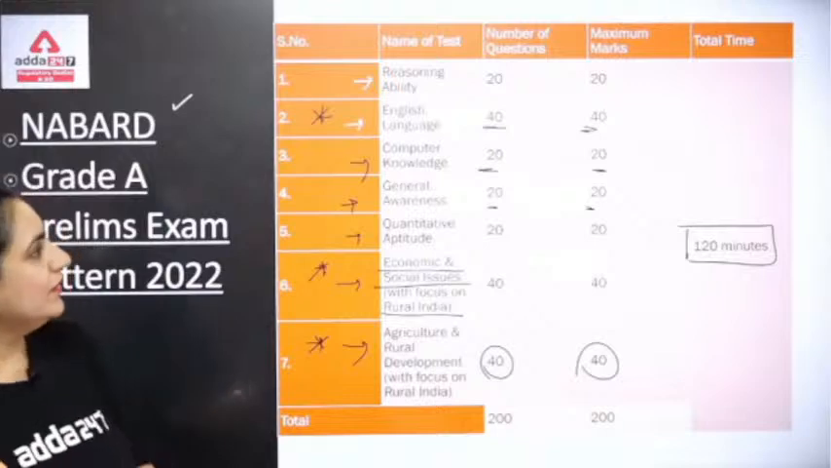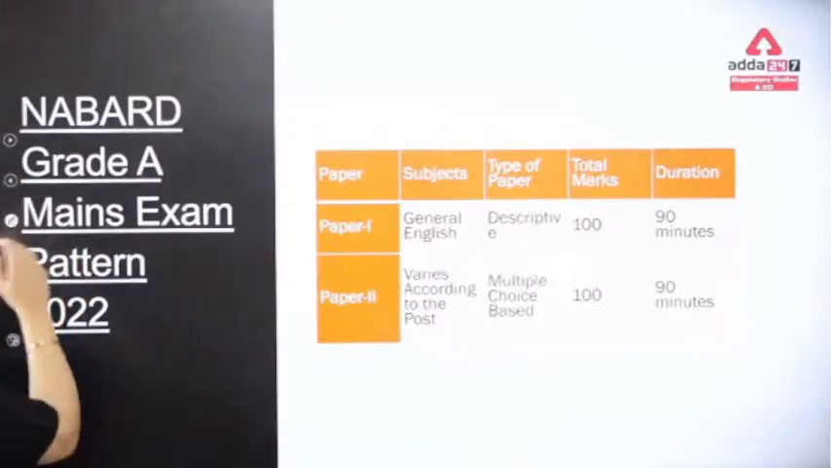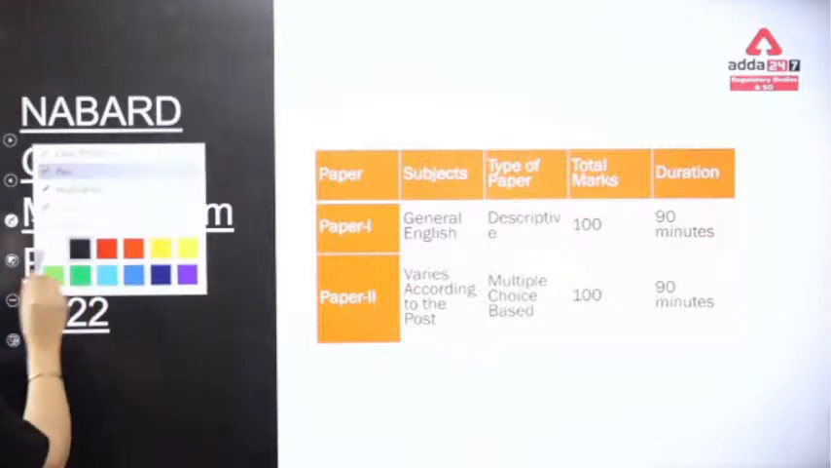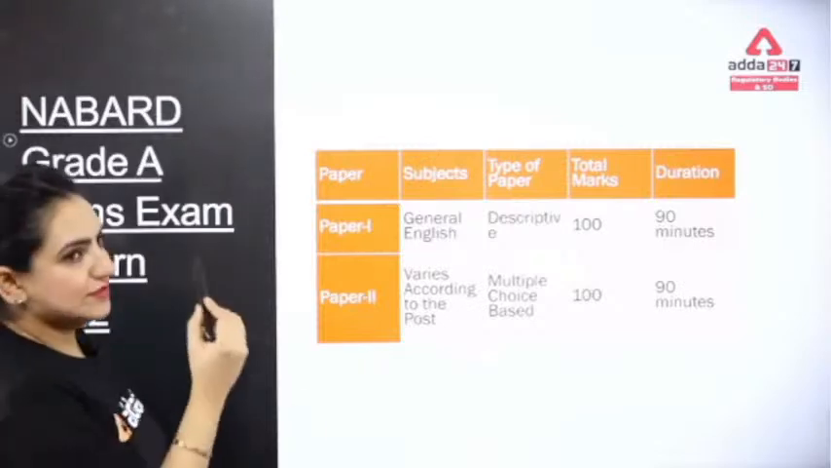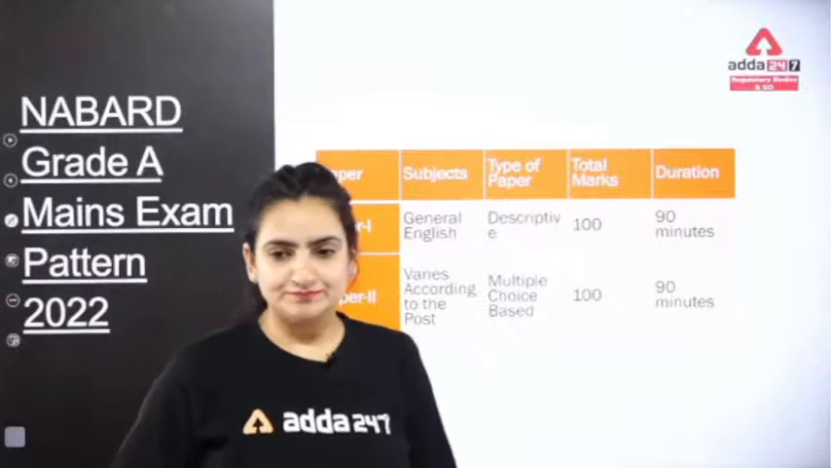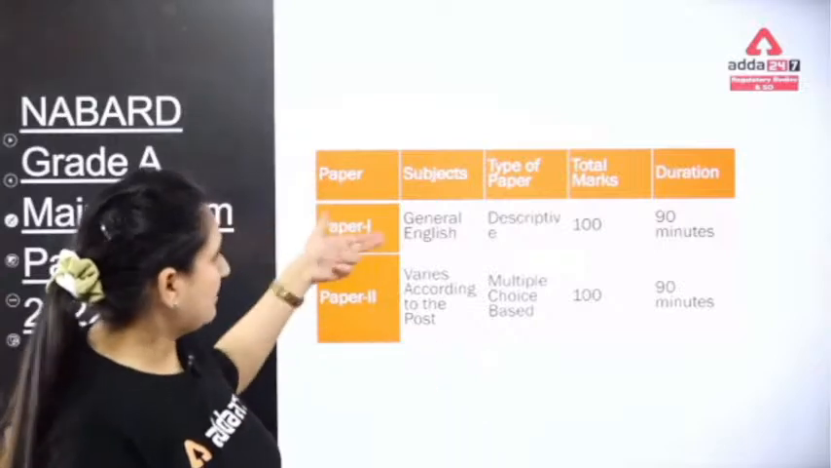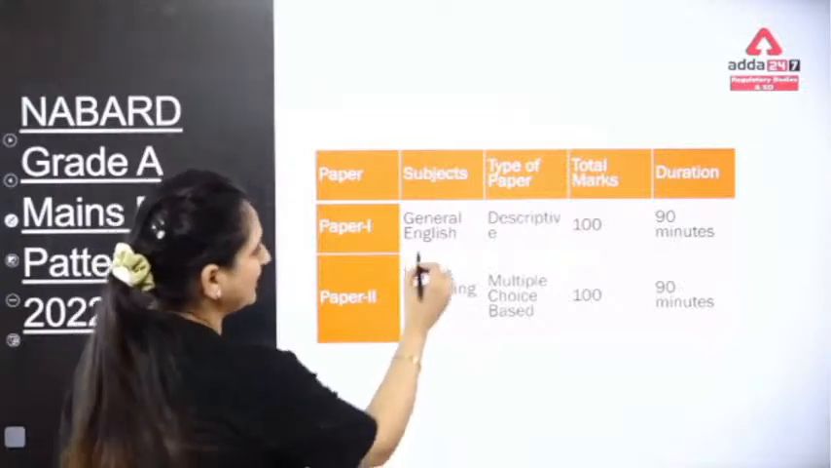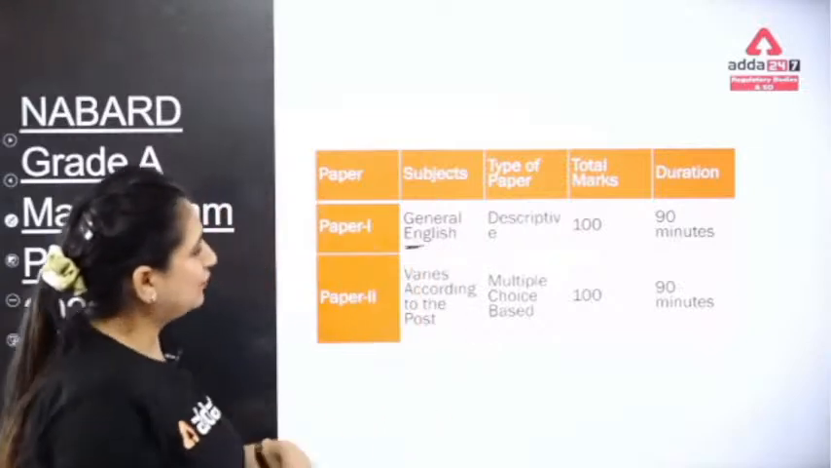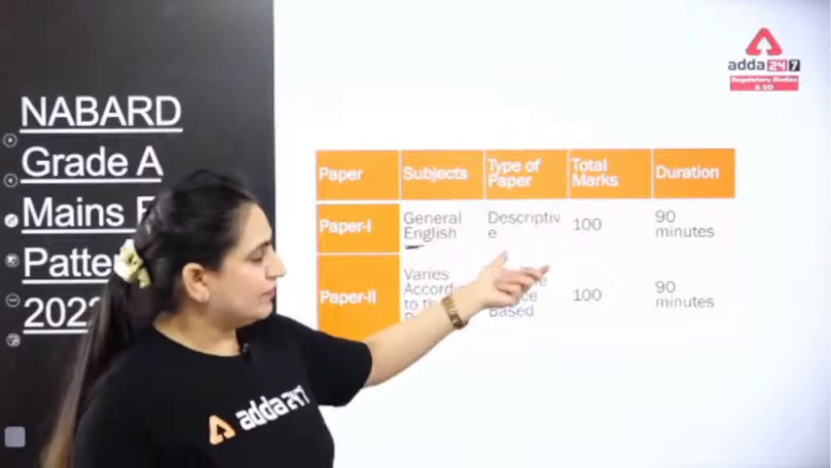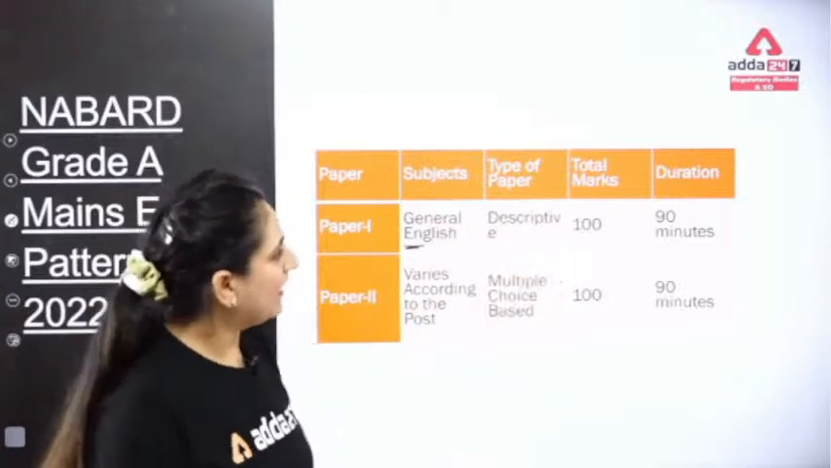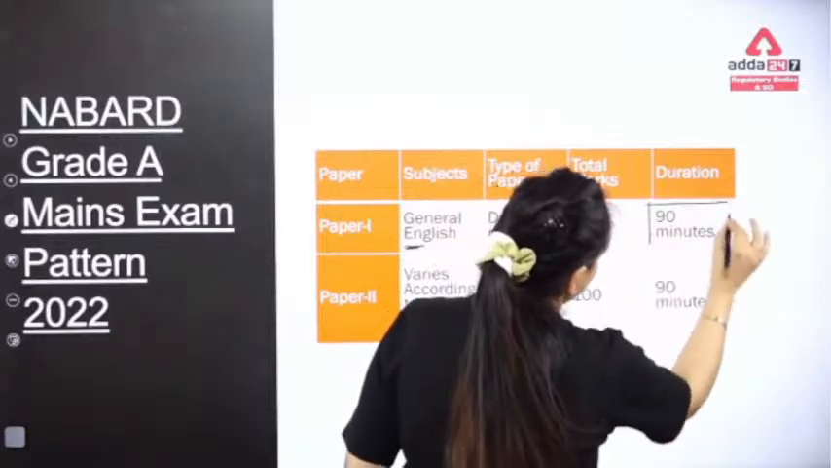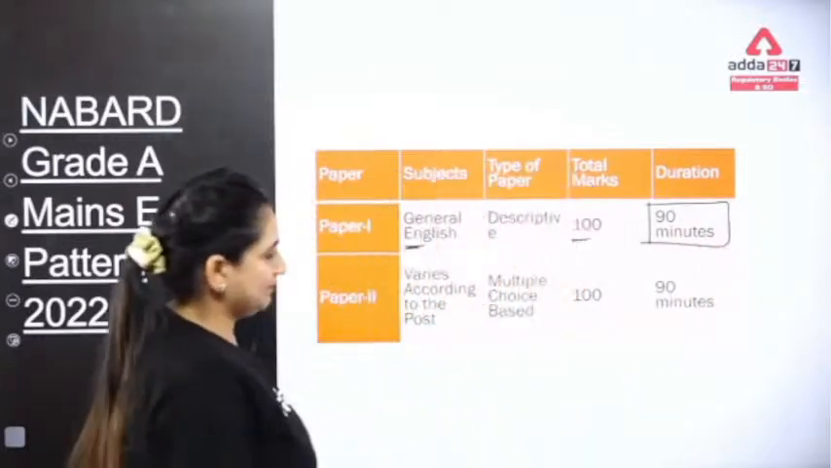So moving forward to the mains part, my dear, you can see here that this is the mains examination pattern. If we talk about the mains pattern herein, we can see paper 1 and paper 2. Now paper 1 takes up your general English. So this general English paper would of course be descriptive here. Again total marks of 100 marks, and the duration would be 90 minutes.